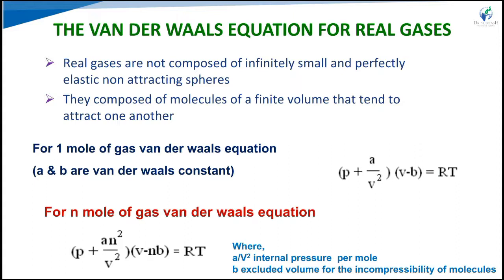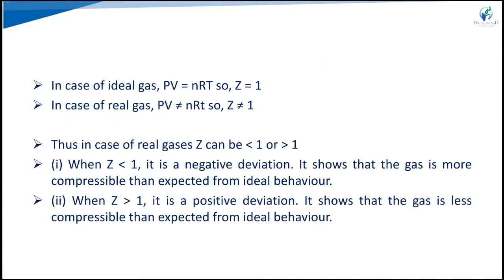They are composed of molecules with finite volume, and they tend to attract one another. So the van der Waals equation is (P + a/V²)(V − b) = RT, and for n moles of gas we add n in the equation. Real gases do not obey the ideal gas equation PV = nRT at all pressures and temperatures. Some show significant deviations from ideal behavior, so that is our non-ideal, real gas.